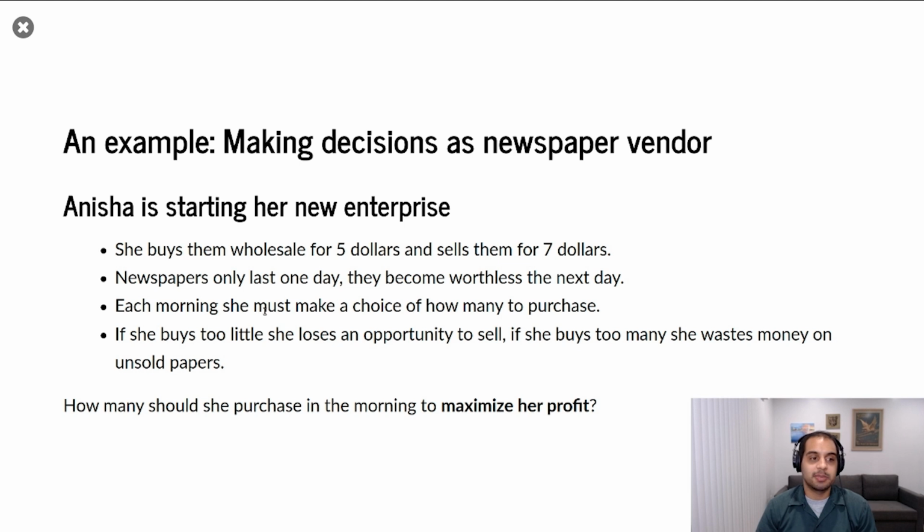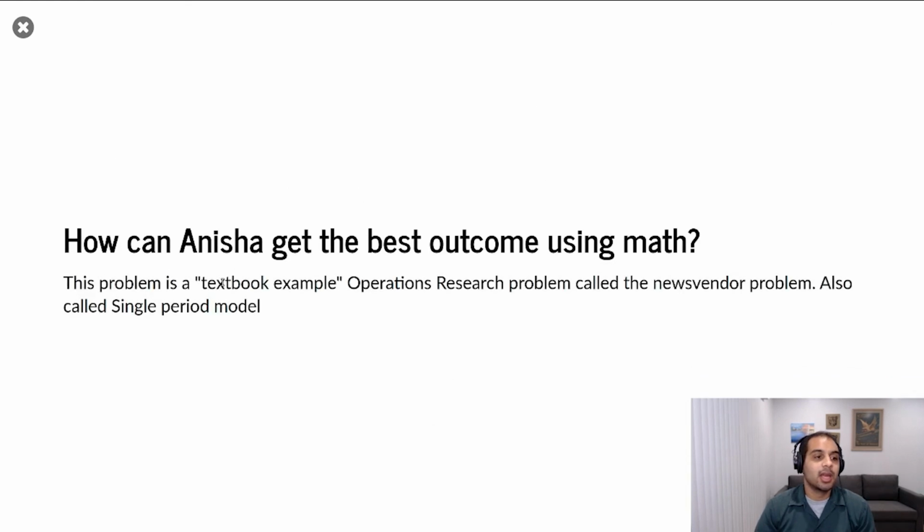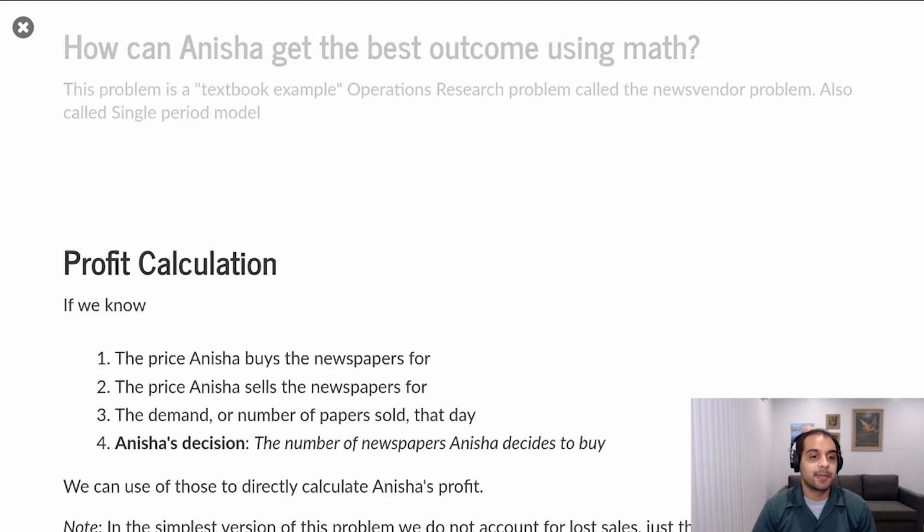Each morning, she has to make a choice of how many she wants to buy. And if she buys too little, she loses a bunch of sales. If she buys too many, she wastes the opportunity on unsold papers. So we want to make sure she buys the right amount of newspapers to maximize her profit. How can Anisha get the best outcome? Well, this problem is a well-studied operations research problem called the newsvendor problem. It's also called the single period model because the inventory only lasts a single period. In this particular case, the period is one day.